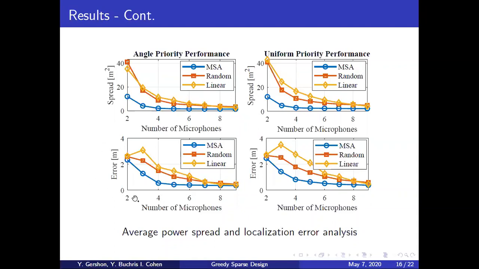Furthermore, the average localization error in the bottom two figures, although not directly measured and optimized by the algorithm, is still shown to be minimized by our algorithm for the entire process of design, which means for every number of microphones within the array.